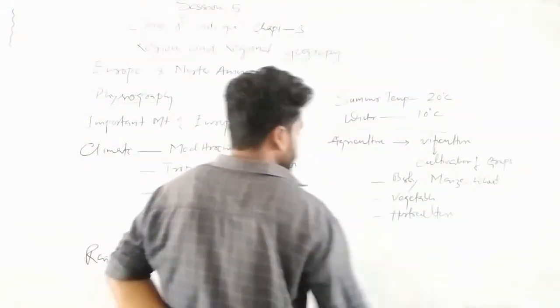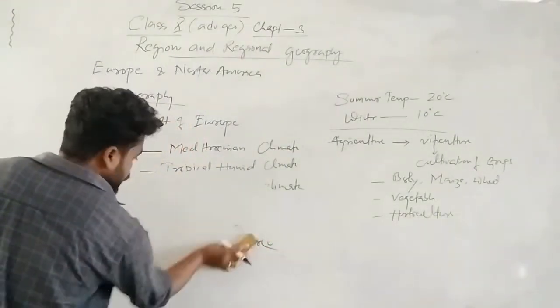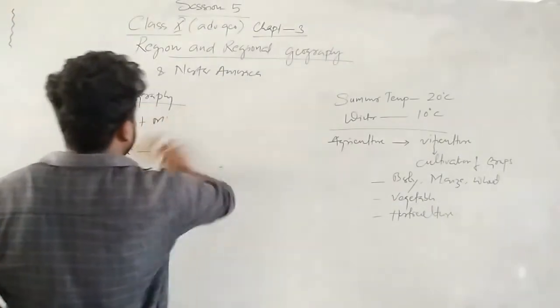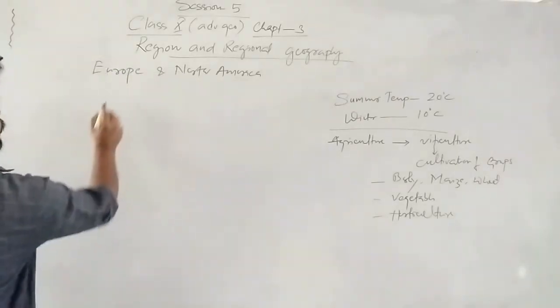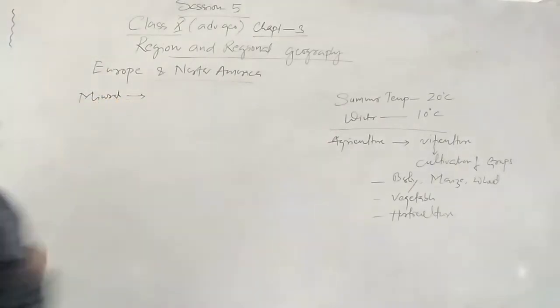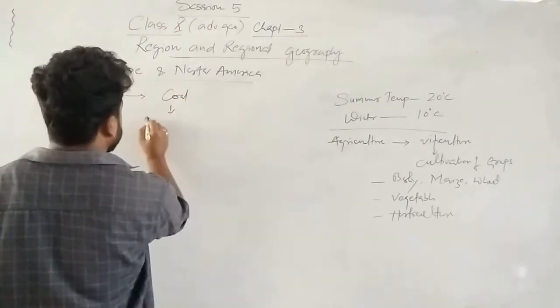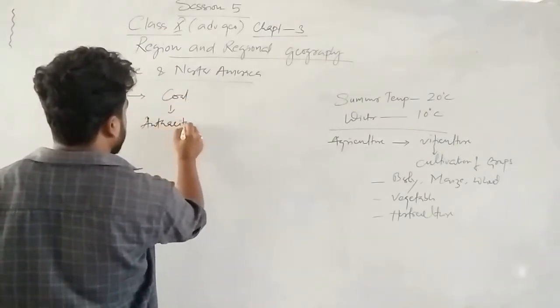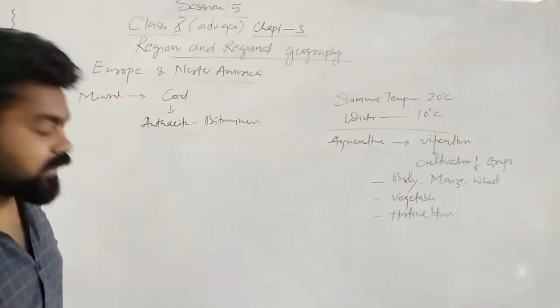So again regarding minerals for industrial purposes, we'll see what the different minerals are. Regarding minerals, we can see coals, generally anthracite, bituminous. These are generally abundant in Europe.